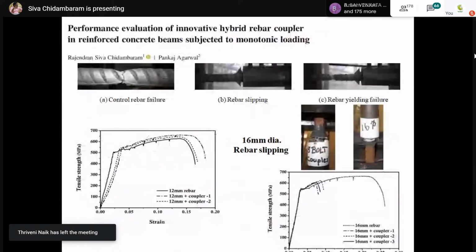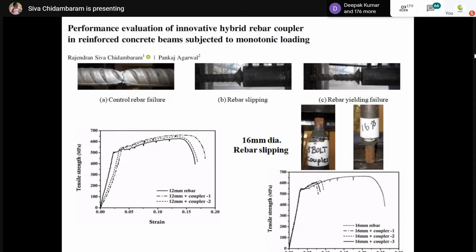So this is the work done by me and my professor Pankaj Agarwal. We have developed a coupler called the hybrid rebar coupler. It's a combination of threading, bolting, and grouting. The first image is the control rebar failure. A simple rebar has been tested under tension, and as expected, there is a neck formation and rebar rupture has occurred. In the second case, the hybrid coupler developed by us has been used.